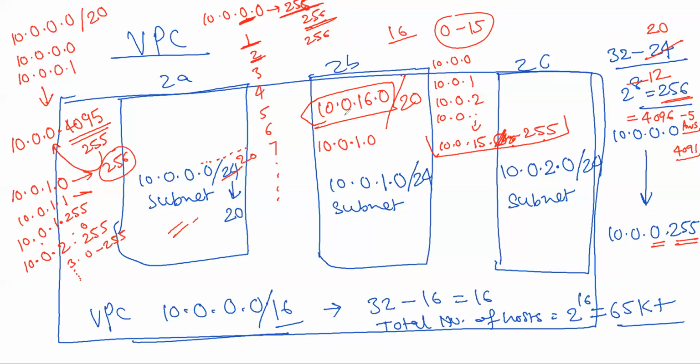Now the counting will begin from this 16, right? And it will go up to what number? Starting from 16, total 16 or less.